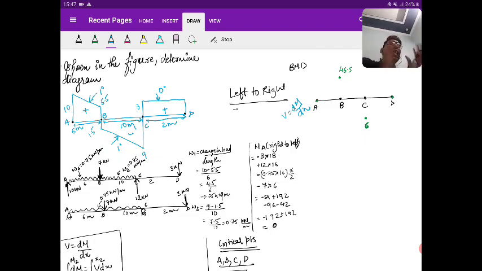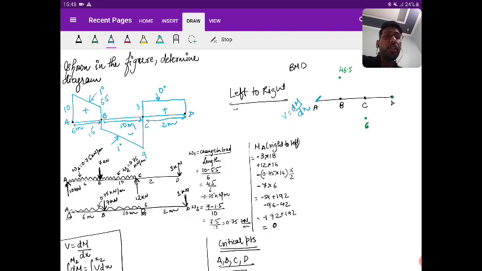Now tell me, at A, is there any value of shear force? Yes or no? Come on, tell me. Yes, there is a value, right? And just right of A, you can see the value is positive, so you need to move up. Is it clear? Now look at B.